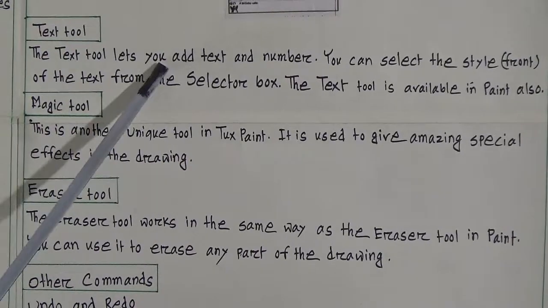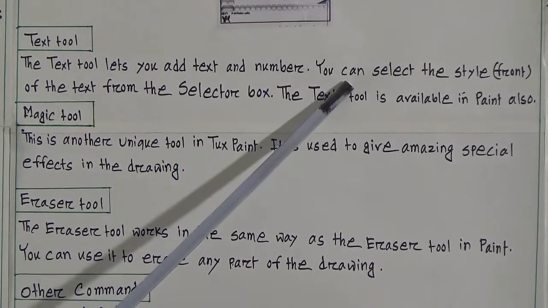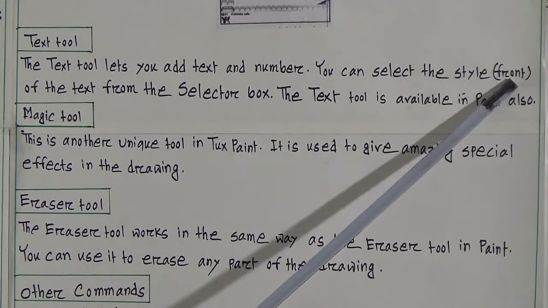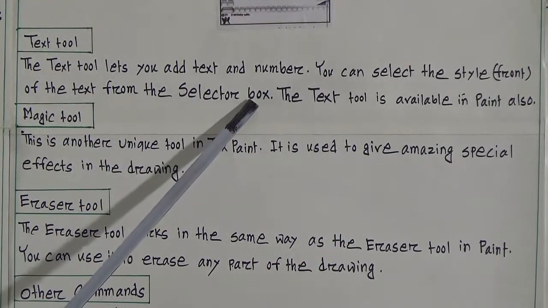Now we will go to text tool. The text tool lets you add text and numbers. You can select the style or font of the text from the selector box.